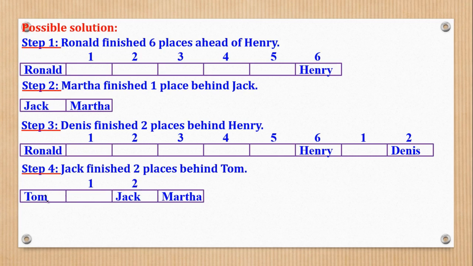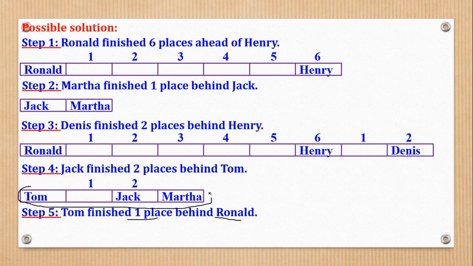Okay, but we don't know where these 3 are in this box. Let's go to the next statement. The next statement says Tom finished 1 place behind Ronald. Now we are going to carry all these 4 boxes and they will fill these 4 places, because they said Tom finished 1 place behind Ronald. So this Tom is here, this will be blank, Jack will fill this and Martha will fill that. So let's do that.